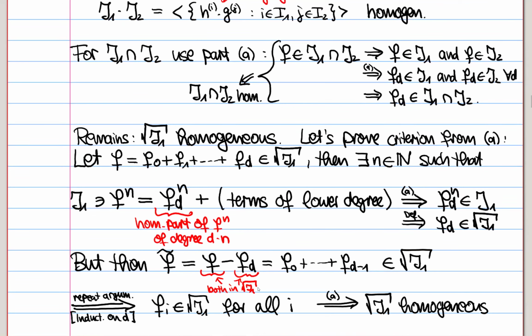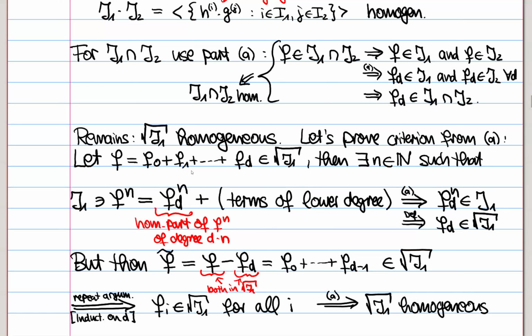The argument here is slightly more involved, but not super terrible. Assume we have something in the radical, so f is an element of the radical, and we decompose it into these homogeneous parts. Then, by definition of being in a radical, there exists some number n such that the nth power of f is in J. But if you look at the nth power of this summation here, the top degree part of this nth power is the top element f_d to the power n. This is the homogeneous part of degree d times n.